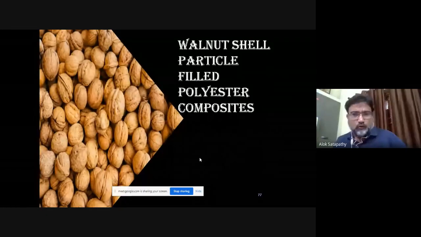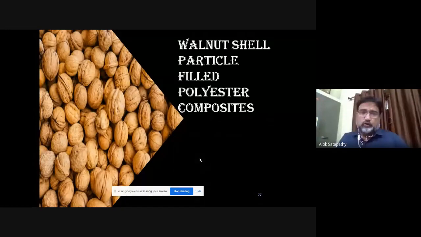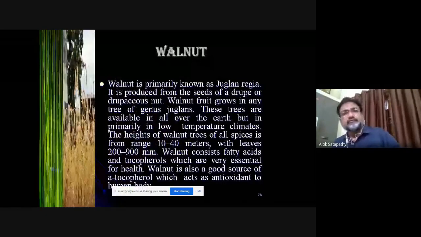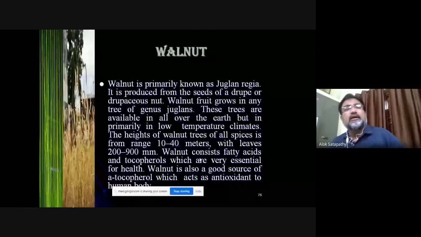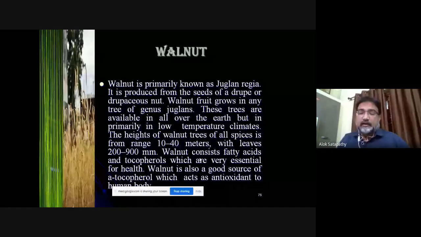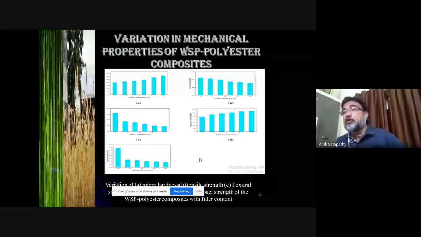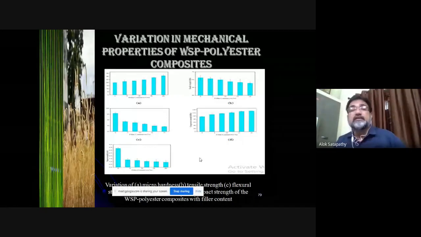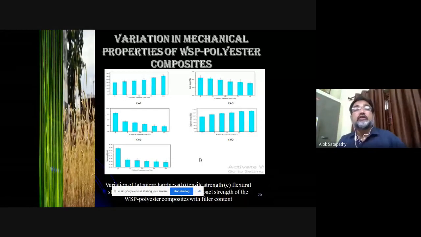So the walnut shell is also a similar kind, and we crushed the walnut shell and made it into powder form, and then used it as a particulate reinforced composite. Till now, the two cases I discussed were fiber reinforced composites, but this one is a particulate reinforced composite.